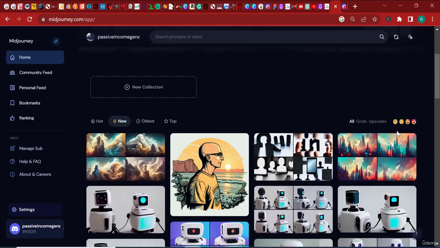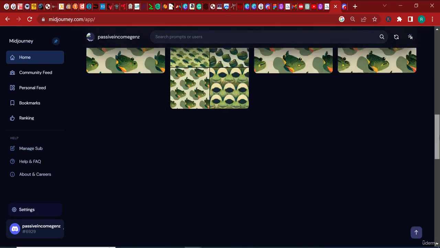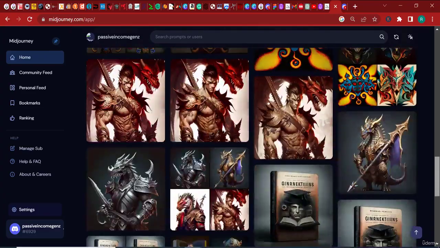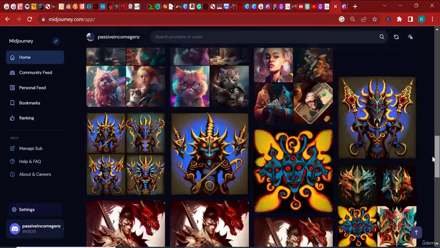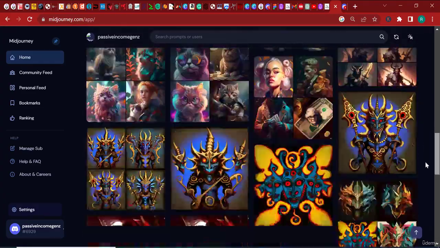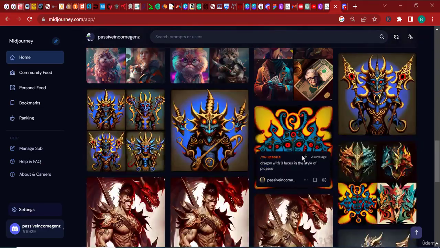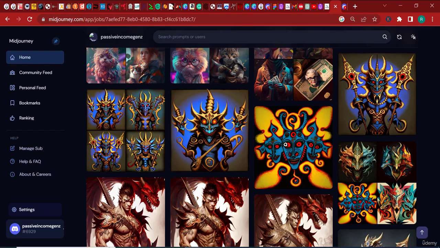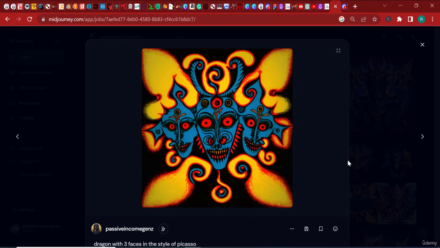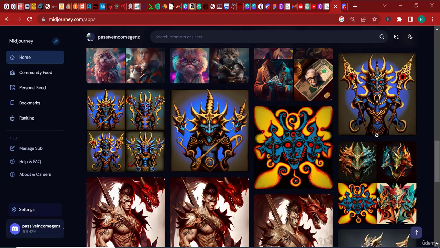Now right here, you'll find it completely different from the Discord server, and you'll find that I have plenty of designs here that I have just been creating, left and right. The one that I like so much is this one here. Because it's inspired by Pablo Picasso, it has 3 dragons in it, and it's absolutely great. I can show you how to create it later on.